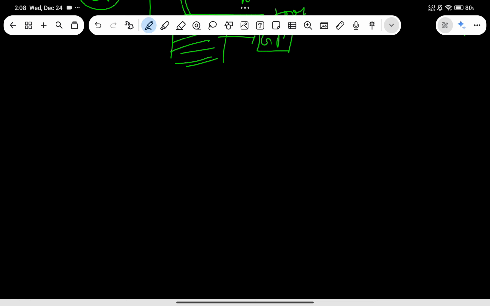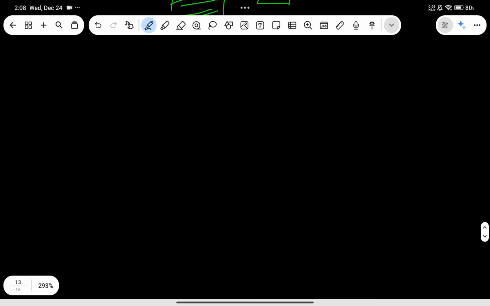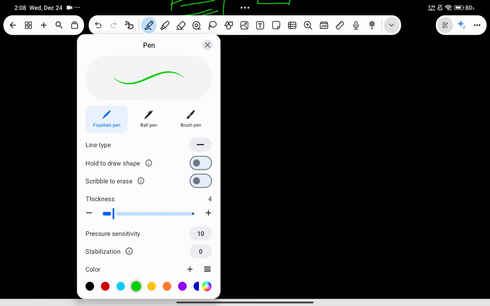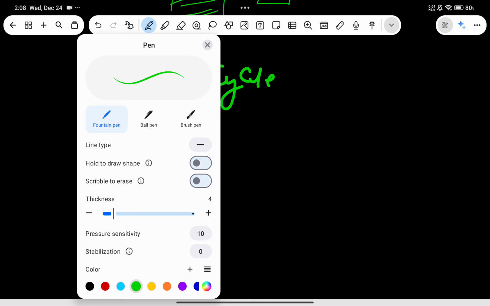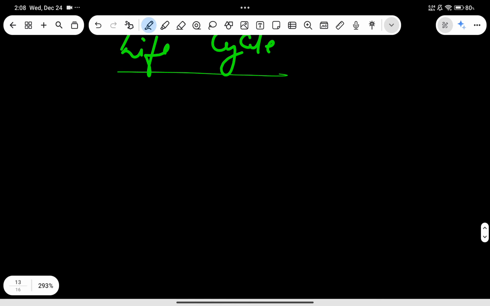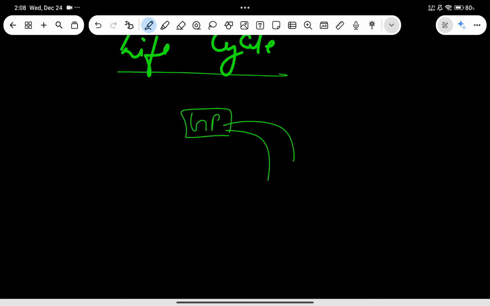Now I'm going to deal with the basic structure of the life cycle. Let me have that heading here: life cycle. In the life cycle of these primitive plants, the gametophytic body will produce two gametes, and these are n structures. The gametes will be male and female both, and each will have n.